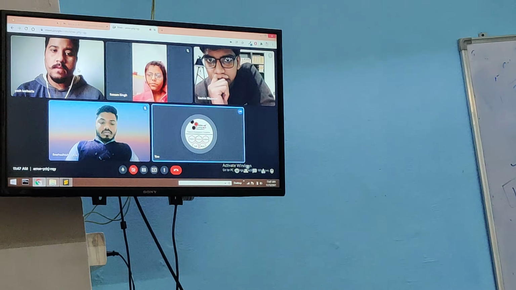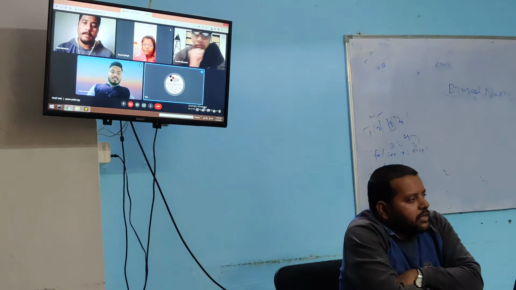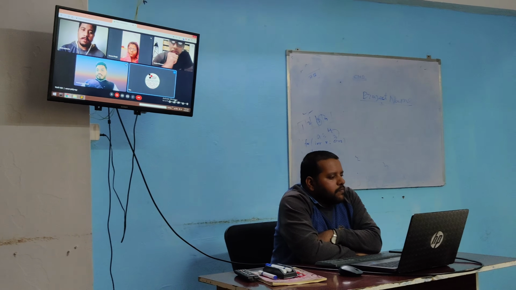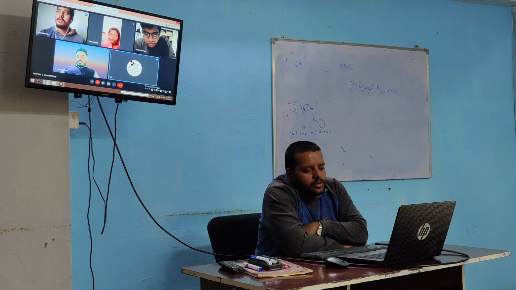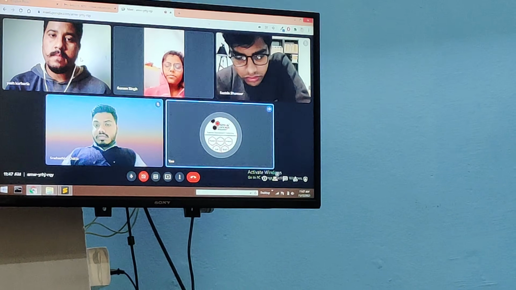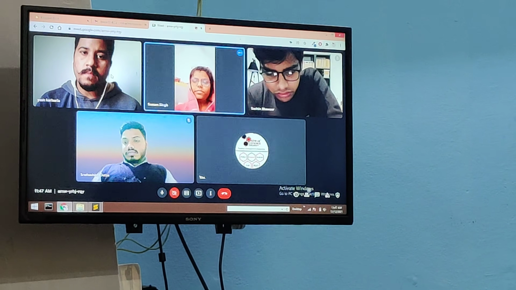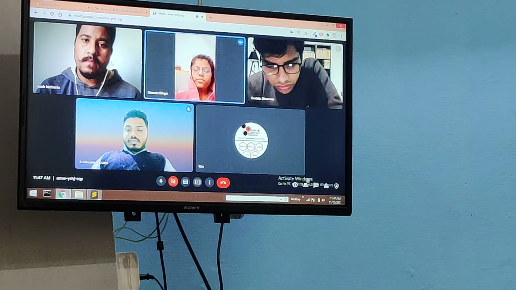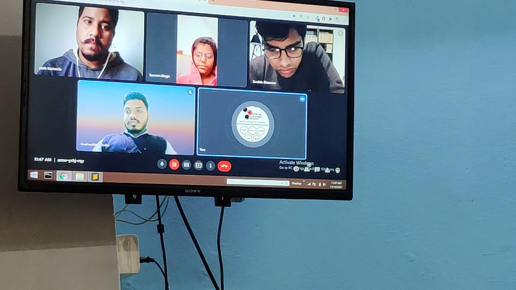Del will delete the elements according to the key, I think. My question is just the opposite. I want to delete the elements of the dictionary using the value. Is it possible? Sonam Singh, you tell. Is it possible to delete the dictionary elements using the value? Values are not deleted. Value will never be deleted. Always the key will be deleted.